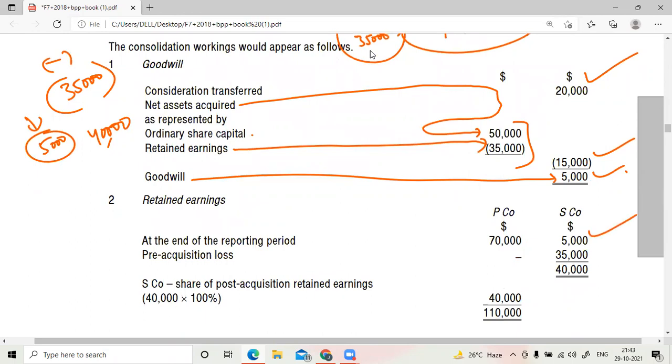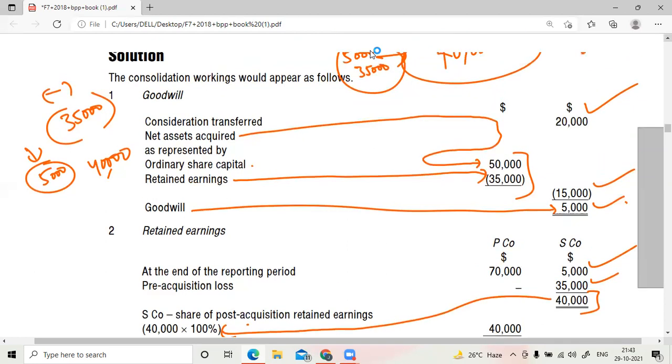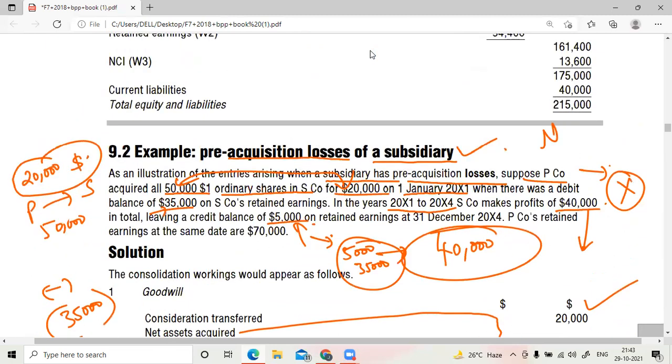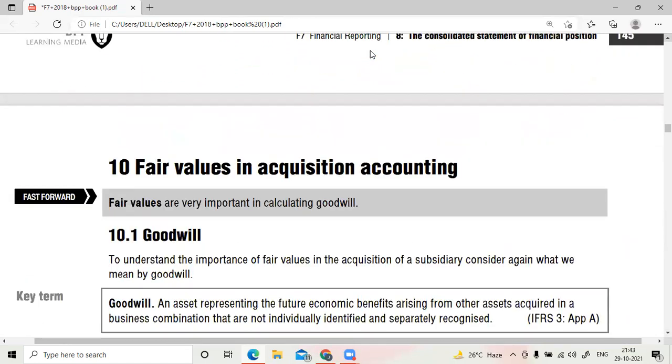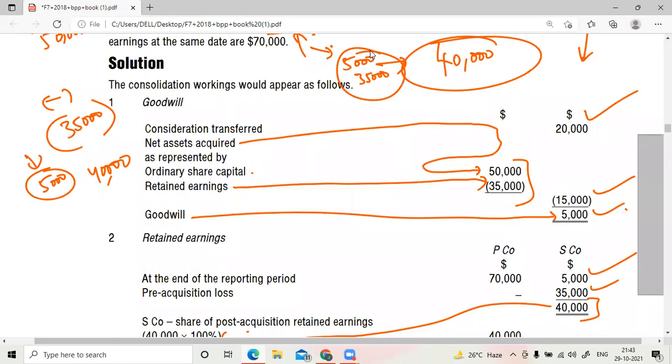5,000 is the balance, and they have recovered these losses. So almost all 40,000 is what they have earned. So that completely goes to whom? The parent. Why? Do you think there is any NCI in this? No, sir. That means this question doesn't have NCI. So the entire thing goes to the parent. So this is their retained earnings at the end of the year. That's it. Done. Please have a look through this. We'll move forward.